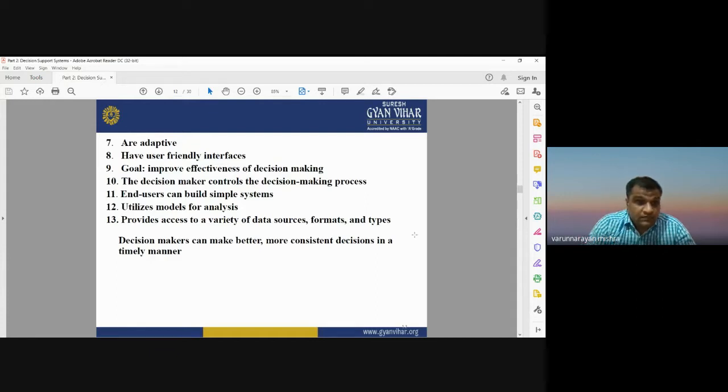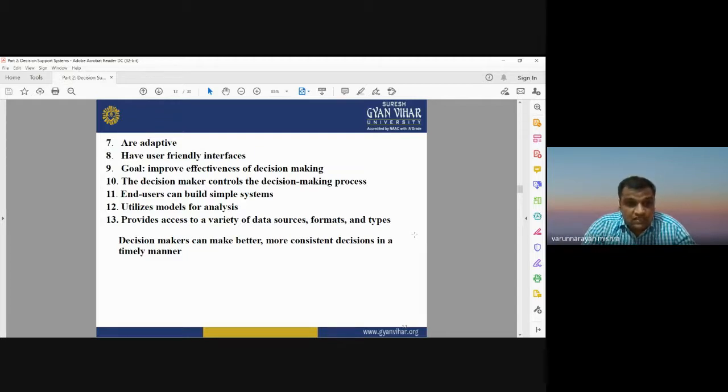It is adaptive. It is very user friendly, meaning it is based on a user friendly interface. The main goal and motive of decision support system is to improve the effectiveness of decision making. The decision maker controls the decision making process, meaning you have total control over any decision making process when you use a decision support system. Okay, the end users can build simple systems.